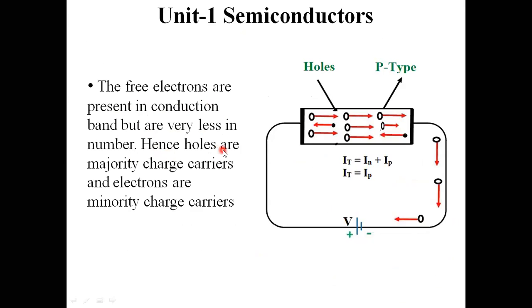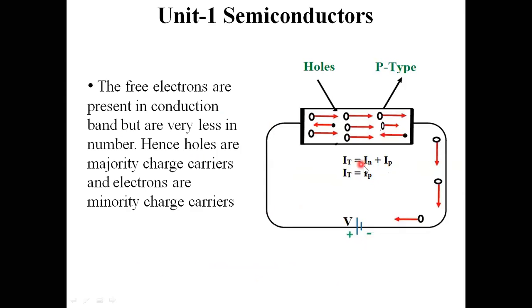Hence, due to the adding of impurities, more holes get created, and the hole concentration keeps on increasing. Hence, those holes are majority charge carriers and electrons are minority charge carriers. And the total current is given by Ip plus In.